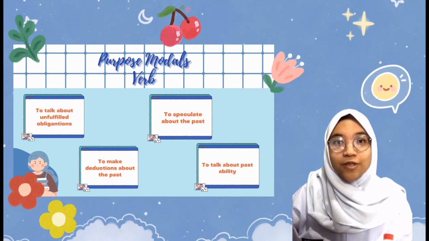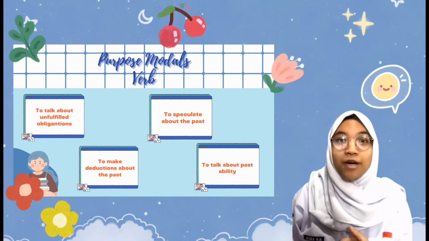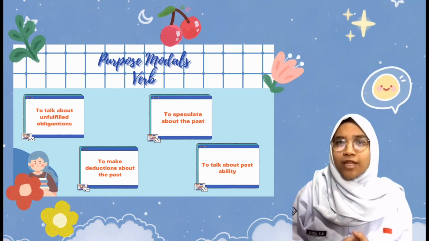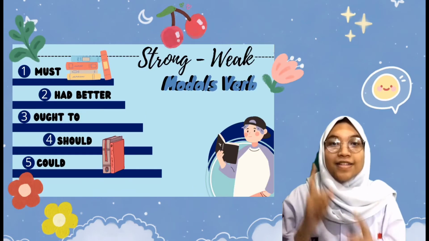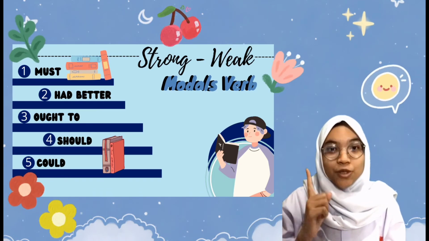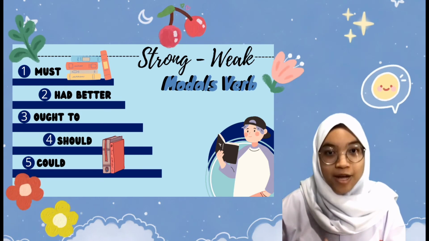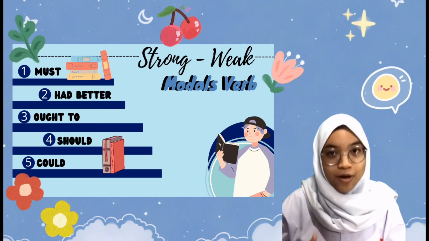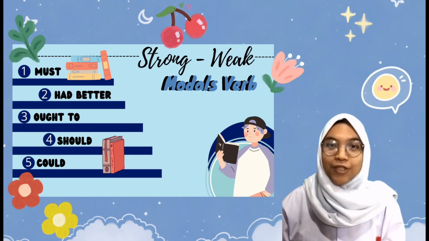The first one is to talk about unfulfilled obligation. The second one is to make deduction about the past. The third one is to speculate about the past. And the last but not least is to talk about past ability. So this is modal of advice from the strongest to the weakest. The strongest one is must. Second, we have had better, and then ought to, and then should, and the weakest is could.